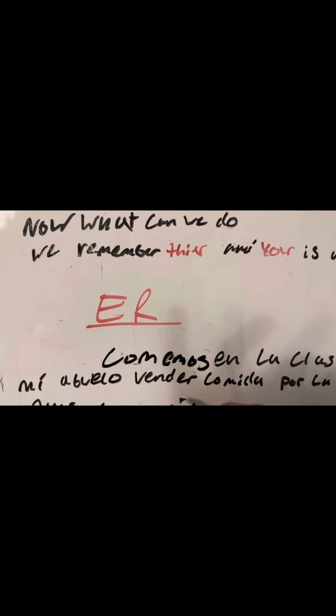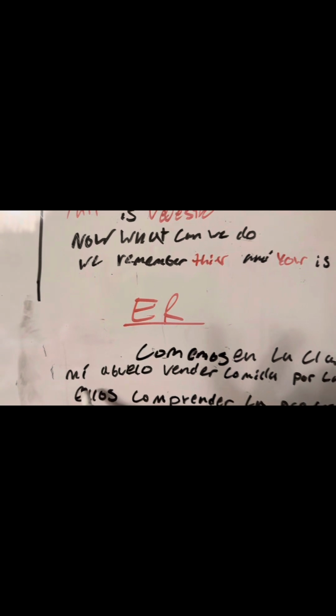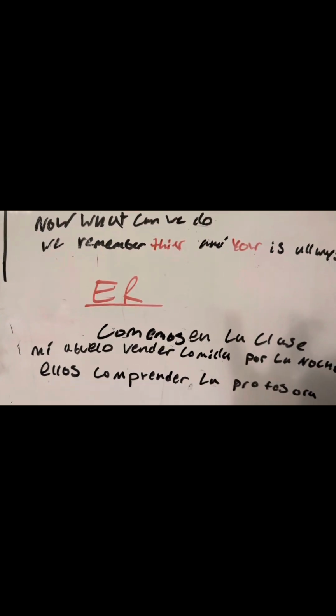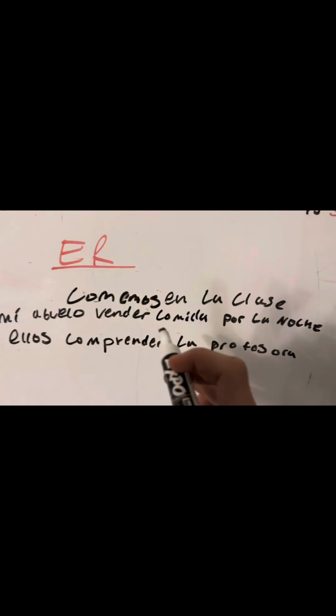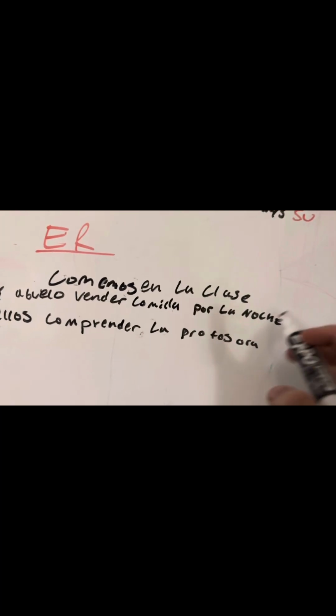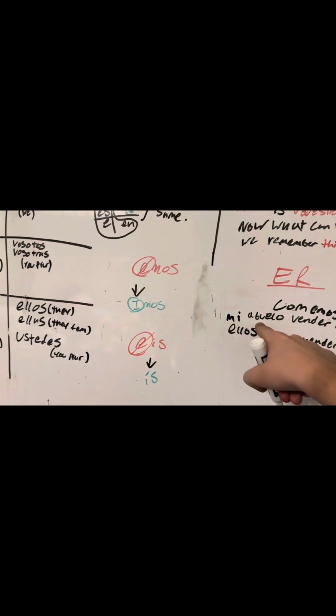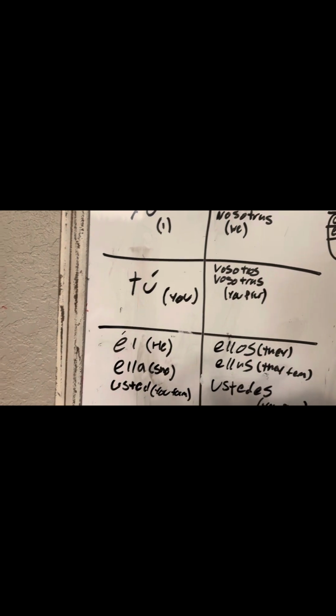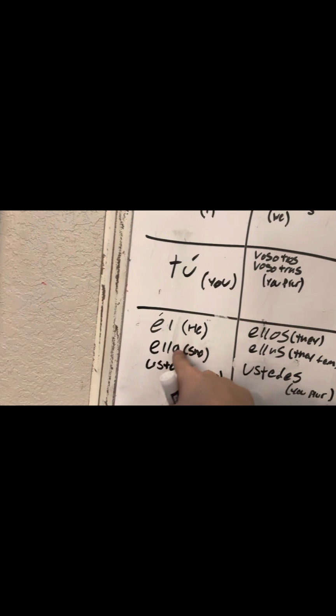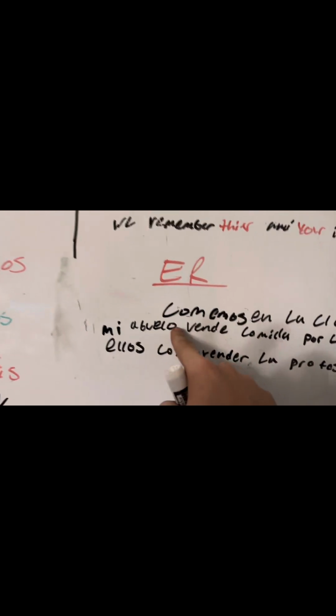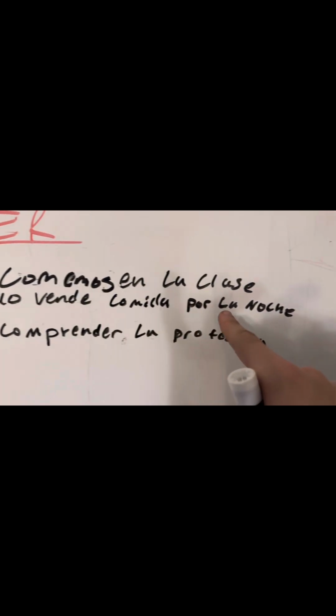Mi abuelo vender comida por la noche. I have the camera up here, I hope you're able to see that. My grandpa sells food at night. Okay? Simple. Mi abuelo vender comida por la noche. So, we're referring to my abuelo, so we would put that as she, as ella. And we come up here, that'd be e. So, vende. Mi abuelo vende comida por la noche.